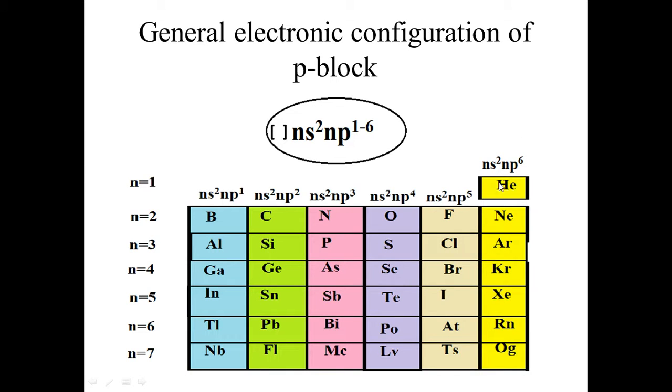That's why they represent a stable configuration, and because of that, group 18 gases are considered to be inert. They are generally non-reactive towards other elements. They rarely participate and form compounds.